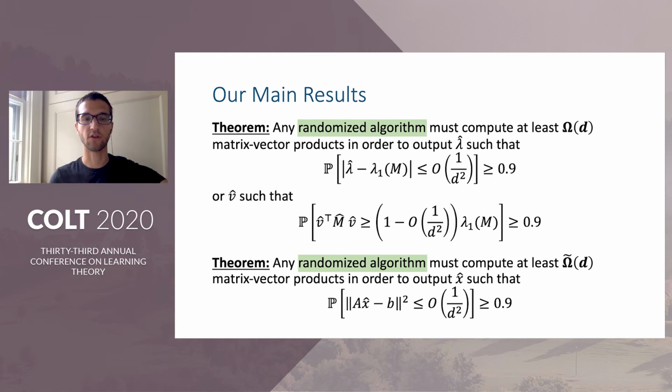A key feature of a lower bound is that they hold even for arbitrary randomized algorithms, and they require no assumption at all about the algorithms other than requiring that they only access the objective through a matrix vector product oracle. This is important since for many problems, randomized methods can substantially improve over deterministic ones. So having lower bounds which work against randomized methods gives a sort of more comprehensive result.